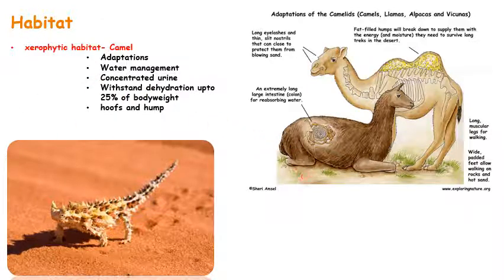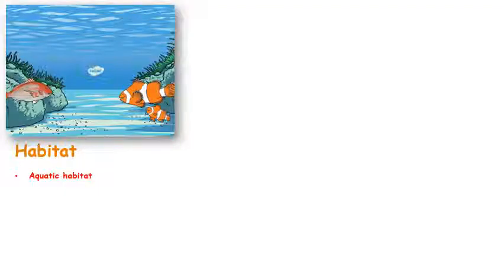So let us see about the aquatic habitat. If you take the aquatic habitat, we have two aquatic systems: marine water and freshwater. On land we have gravity, so we are able to stand and walk. But when you think about the aquatic environment, most animals stay on the surface. Surface fish always stay on the surface.